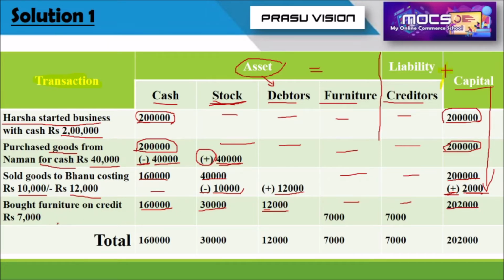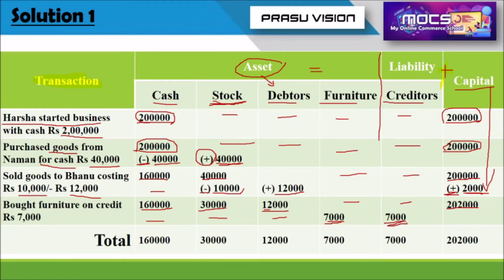Bought furniture on credit 7,000. So it is a credit transaction. There is no change in cash, nothing is lost from stock, and nothing is changing for the debtors. But furniture bought means the firm is getting furniture, so the amount of furniture in the firm's account is increasing. Also, the firm purchases that furniture on credit, so the amount of creditors is also increasing.